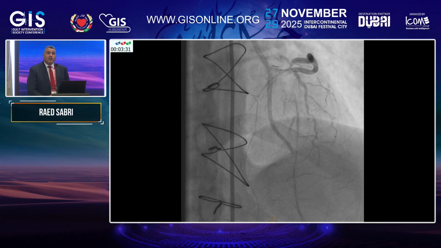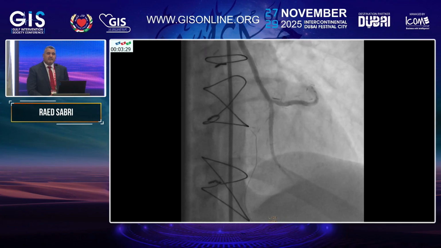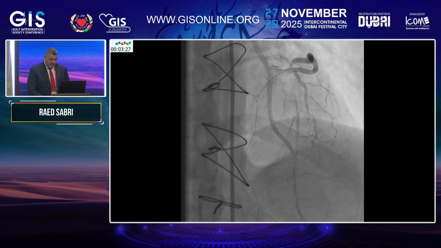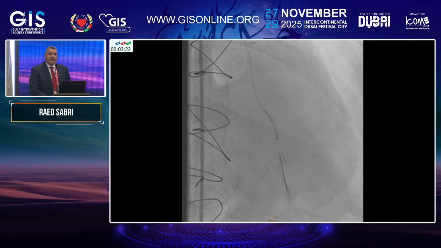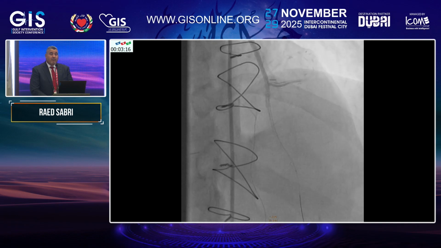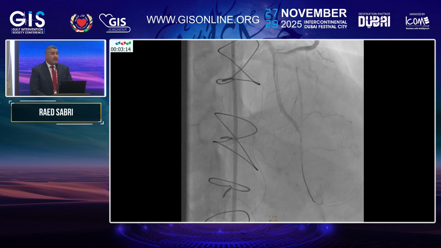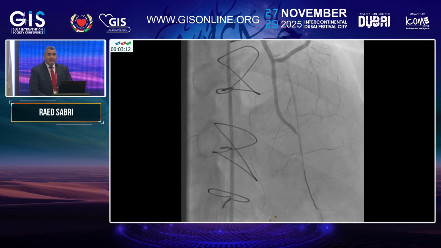So should we go to the native and leave the LIMA? Make it simple, and we will go and try again with the LIMA. So we predilated with a balloon. At that time, I was thinking about only POBA at this site.